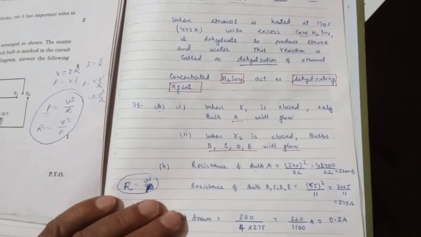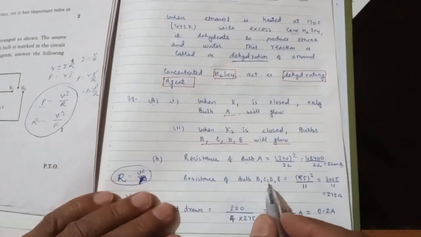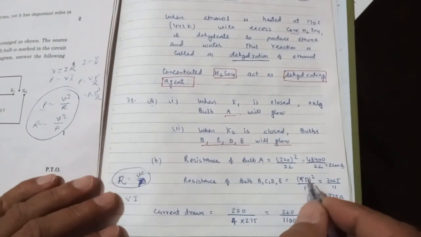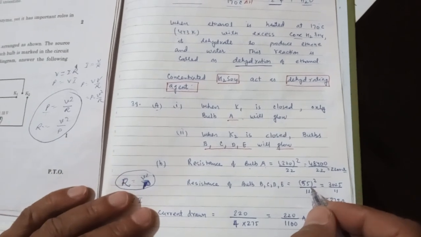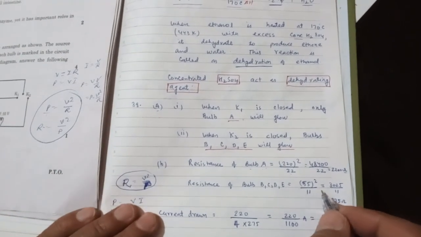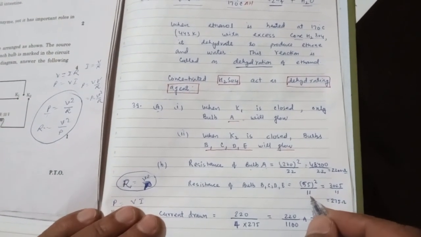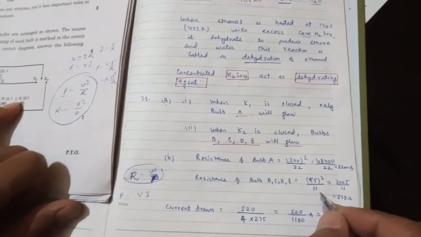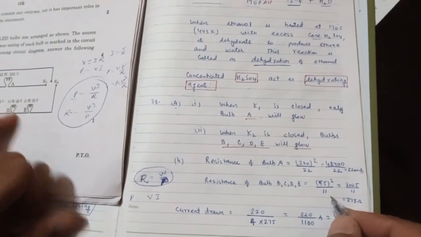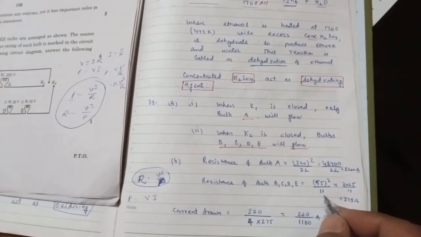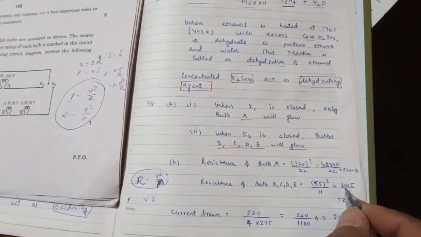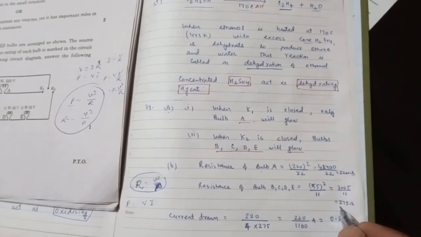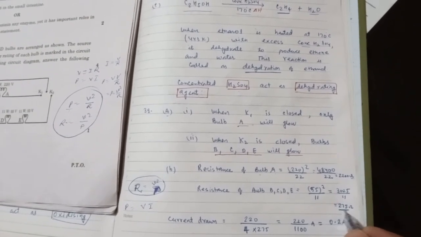Resistance of bulbs B, C, D, E will be 55 square by 11, since all are 11 watt and 55 volt. So 55 square by 11, you'll get 3025 by 11, or 275 ohm.